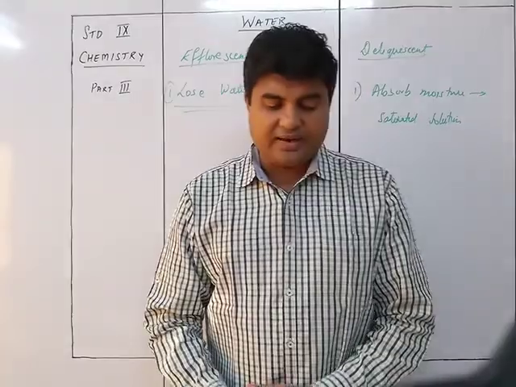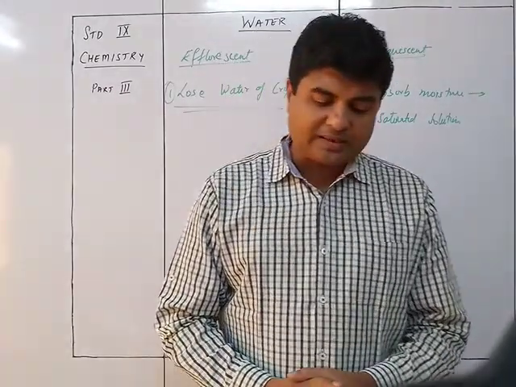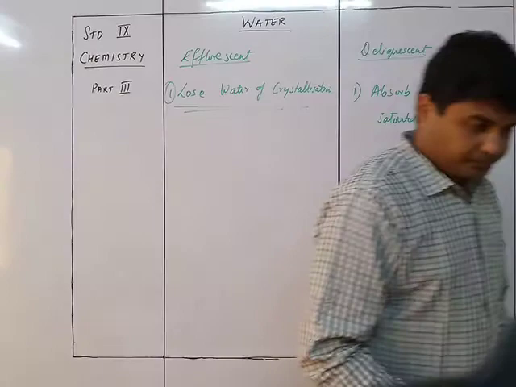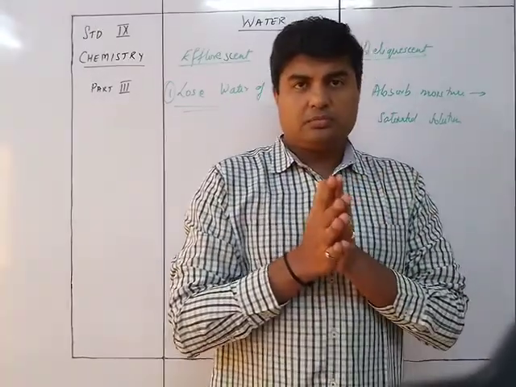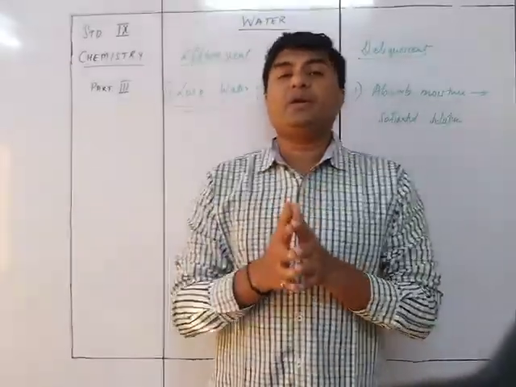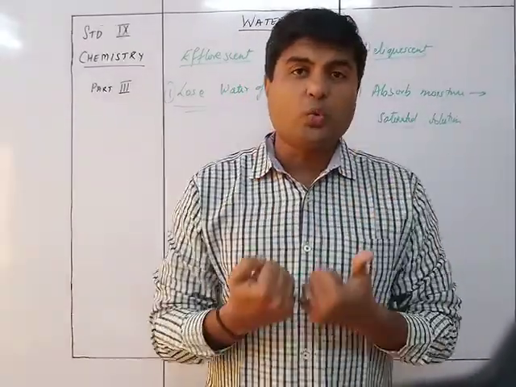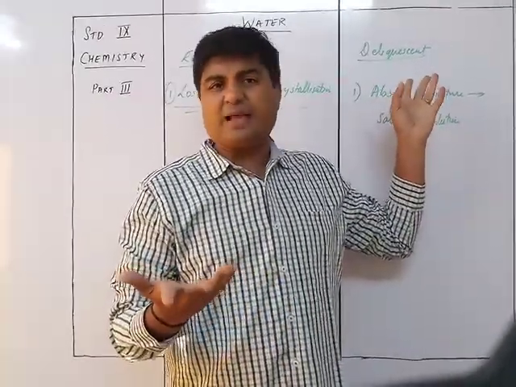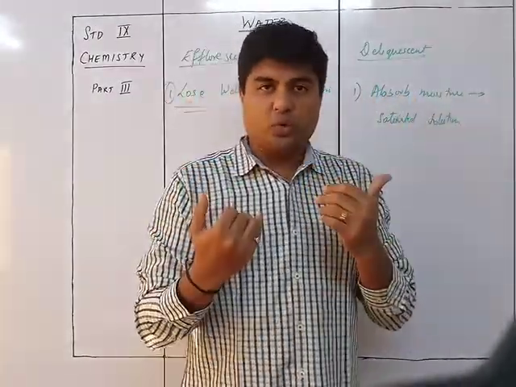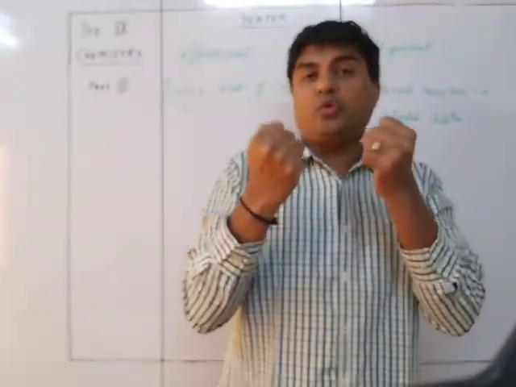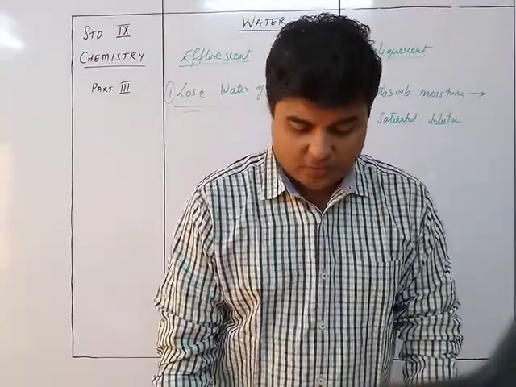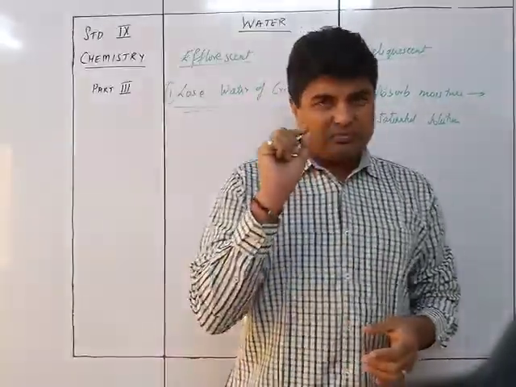We now see the next kind, the hygroscopic substances and drying agents. Hygroscopic is nothing but any substance which has an affinity towards water, like deliquescent substances. Deliquescent substances are hygroscopic because they have an affinity towards water. Any substance having an affinity towards water, meaning it is going to try to absorb water, is called hygroscopic.